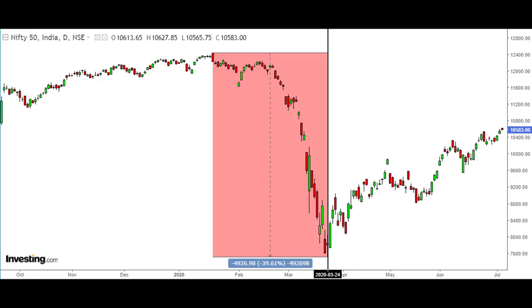The current drop on Nifty was a very good example of market discounting. Nifty dropped 40% from its lifetime high in 2 months, and Nifty exactly bottomed on the day when our Prime Minister declared the 21-day lockdown. 24th March 2020 was the day of the announcement, and Nifty made a low on that day. What a coincidence, right? So the entire lockdown and its repercussions was discounted way before any lockdown was imposed. And since that day, Nifty is up 42% from its low made on March 24th.